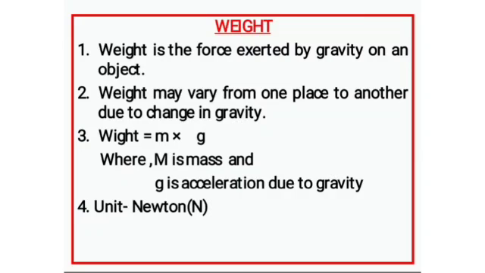That's why the weight of a substance varies from one place to another. Weight is equal to m into g, where m is mass and g is acceleration due to gravity. The unit of weight is Newton or kilogram meter per second square.